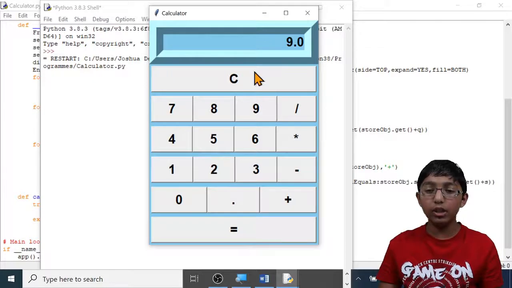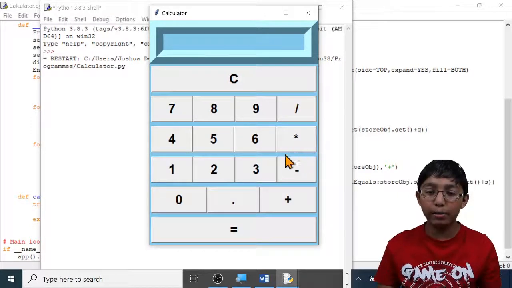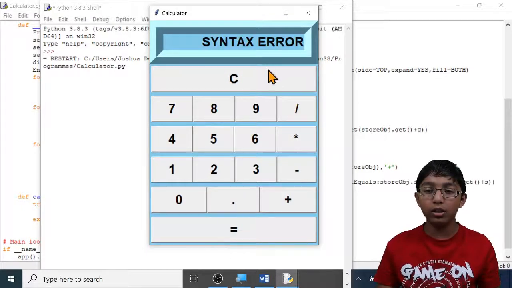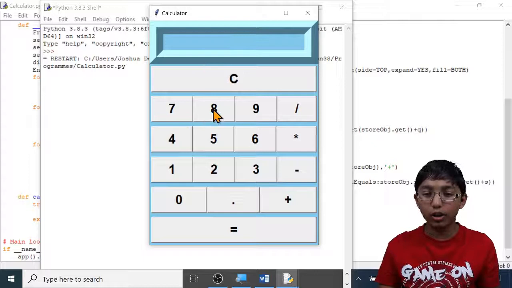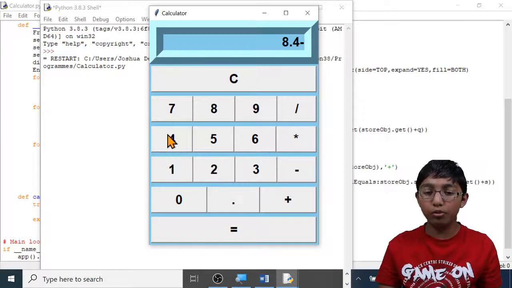Now let's clear it. Now let's do some deliberate error to see if we get the error message. I'm just going to click the equals button with nothing typed in. You can see that the error has been displayed. Now let's clear it. Now I'm going to do something with the decimal point. 8.4 minus 4.2 equals, you can see that the answer has been displayed.